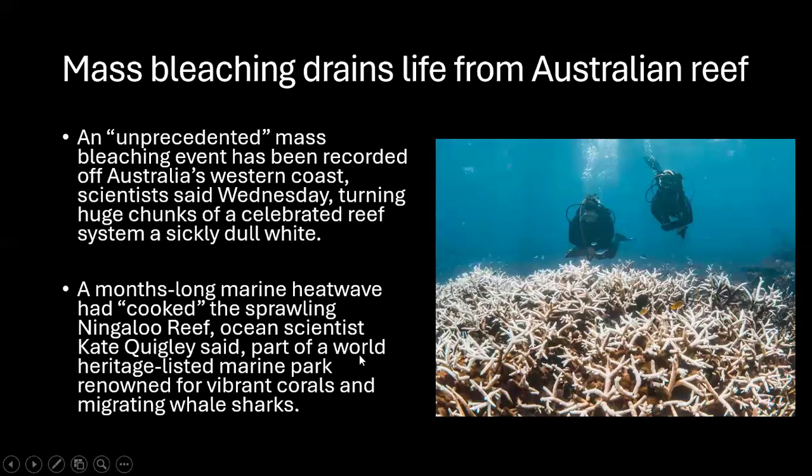The next important topic that we have for today is: mass bleaching drains life from Australian reef. Scientists have recorded an unpredicted mass bleaching event off Australia's western coast, affecting the Ningaloo Reef. So here we have to understand what these corals are and why they are important. See, corals, now you can see this photo. This is actually a bleached coral. Bleached coral means you can only see the white corals with the skeleton.